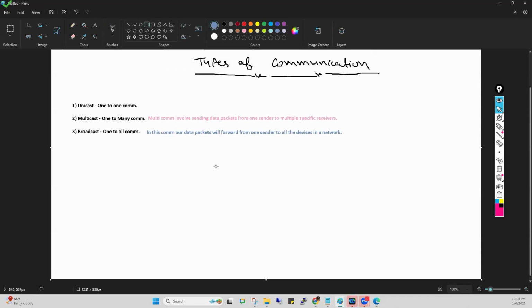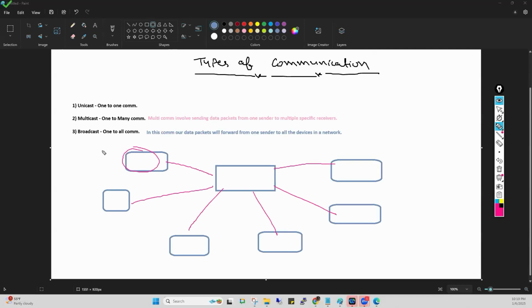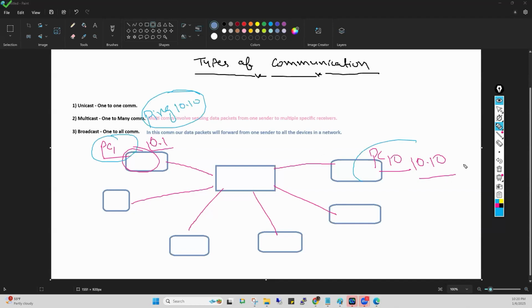I'm giving you an example. For example, that is the switch. With this switch, multiple computers are connected. Now, if this PC, and this is, for example, PC number 10. Here I am using the IP address, for example, 10.1. Here I am using the IP address, for example, 10.10. This is for your example only. Now, for example, here I am writing the command ping 10.10. It means I am trying to reach from PC1 to PC number 10.